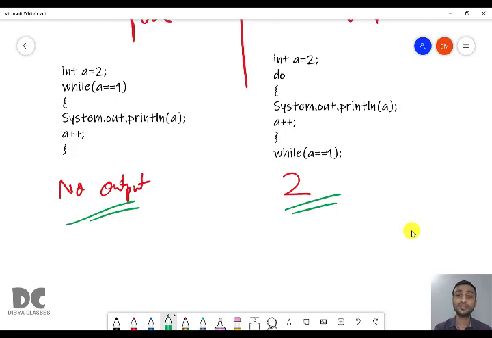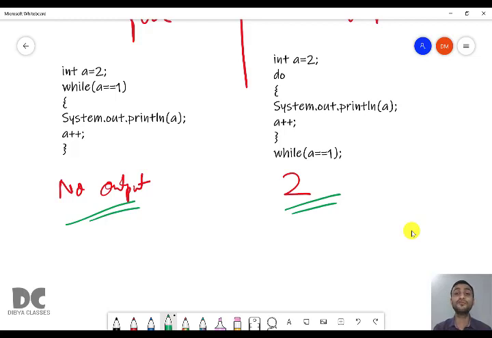In exit control loop, the loop will work at least once, even if it is false at the starting stage. Okay, do while will execute at least once.